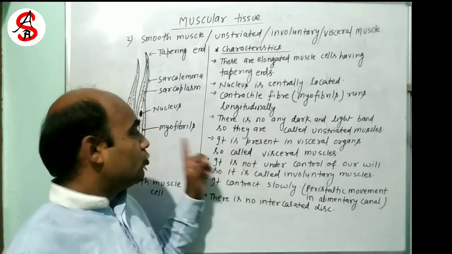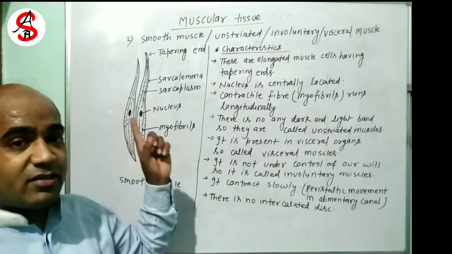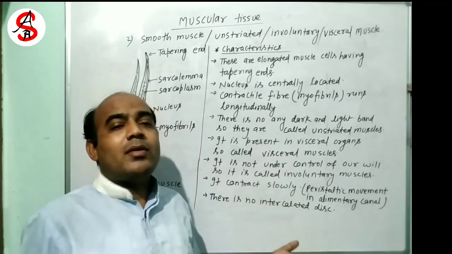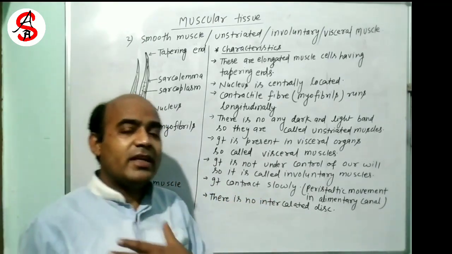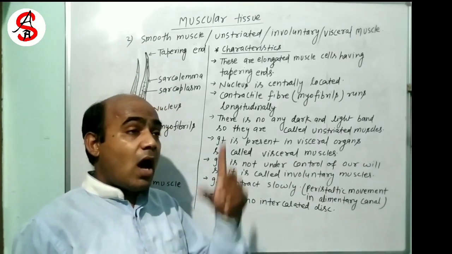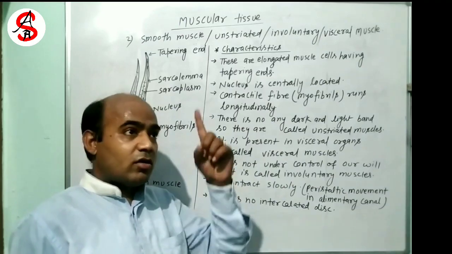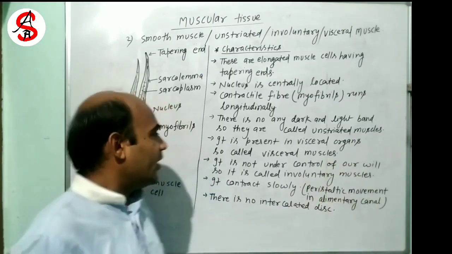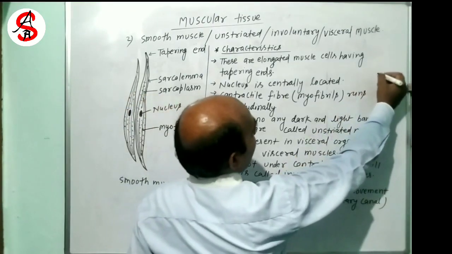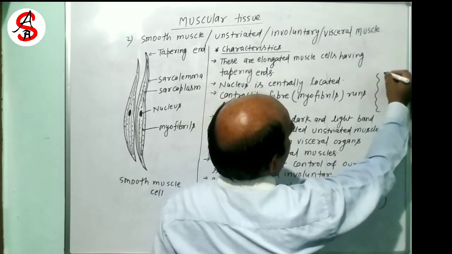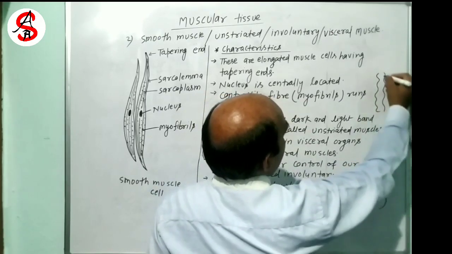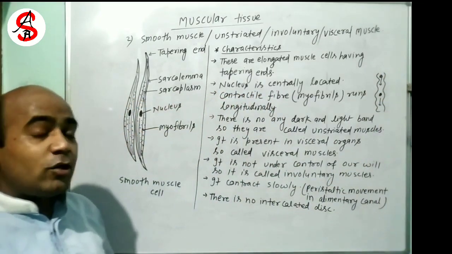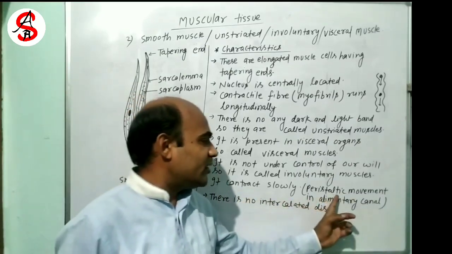It contracts slowly. You have seen that striated muscles have fast contraction, but smooth muscle has slow contraction, because of the peristaltic movement of our intestine and esophagus, how the food goes downward. This is peristaltic movement. Okay, wavy movement, a wave-like motion. Alternate contraction and relaxation movement is known as peristaltic movement.